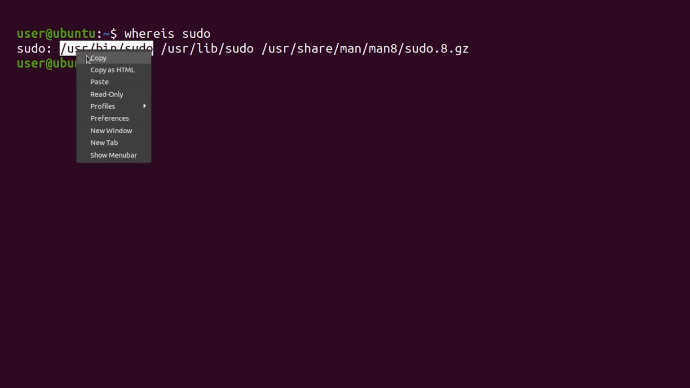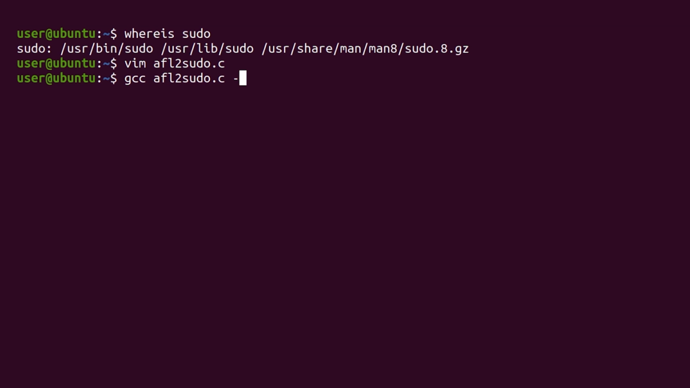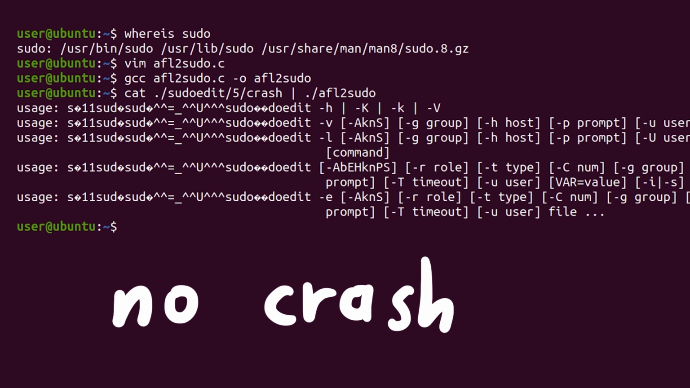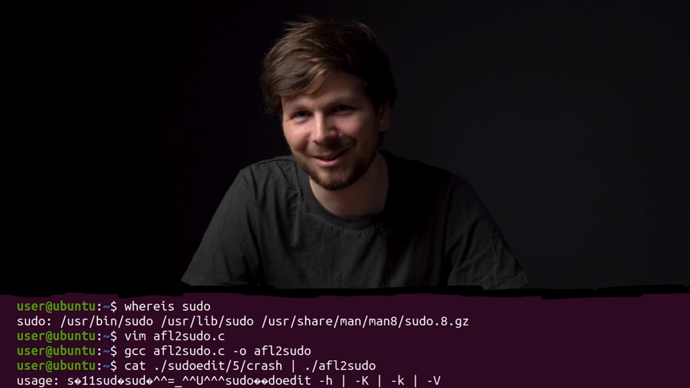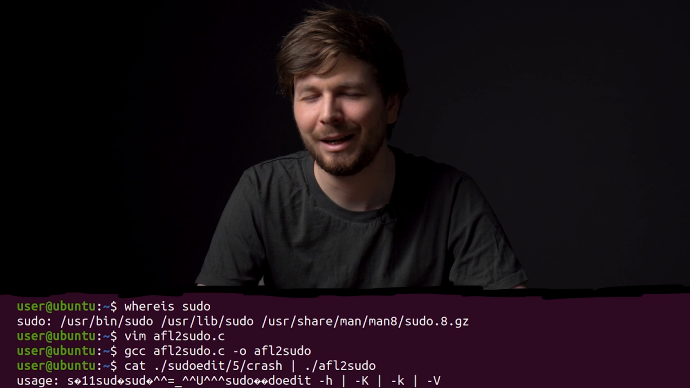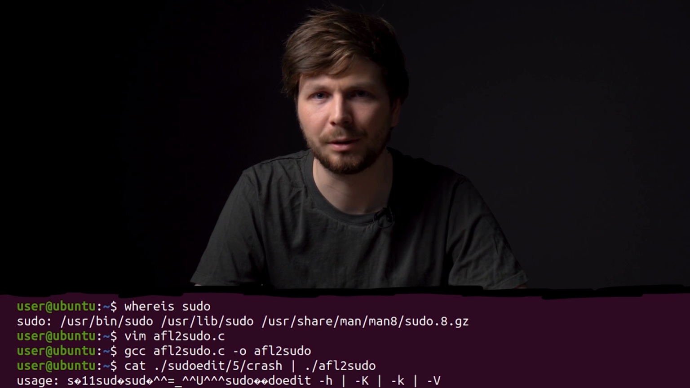To do that, I take the AFL++ pseudocode we wrote and use it outside of Docker on the host system. I just have to adjust the sudo binary location, then we can compile it and use the crash we found to execute the sudo wrapper. And we don't get a crash. Aw. Of course, I'm hoping to discover a cool 0-day, but it was kind of clear to me it would have been too crazy.